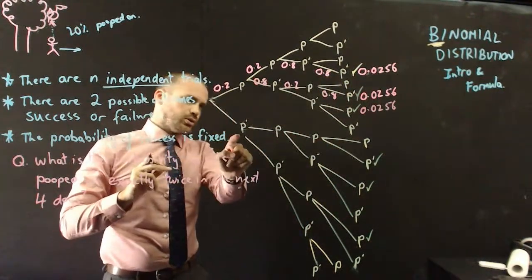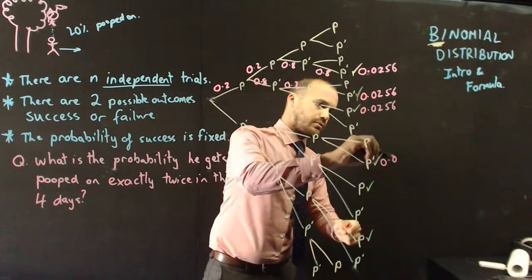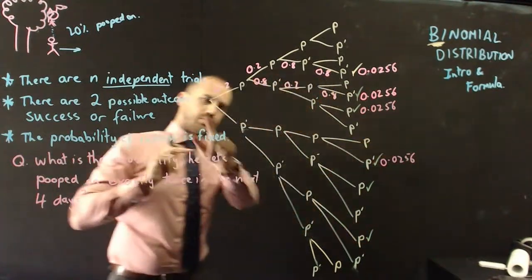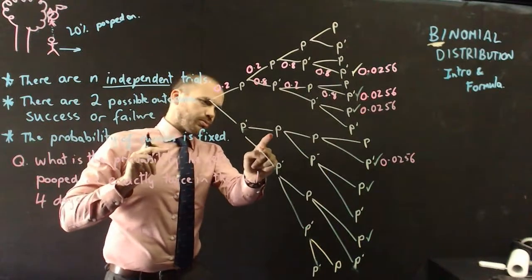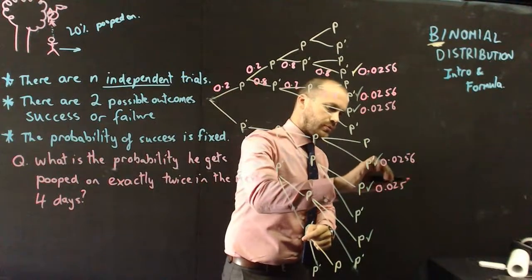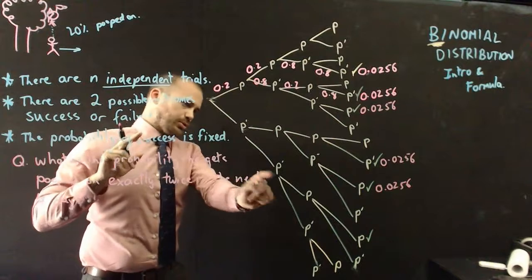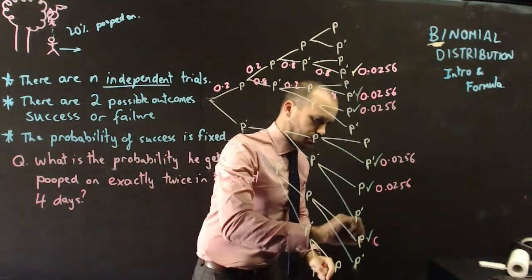Another one would be not poop, poop, poop, not poop. So that one. Another one would be not poop, poop, not poop, poop. That one. And the last one would be not poop, not poop, poop, and poop.